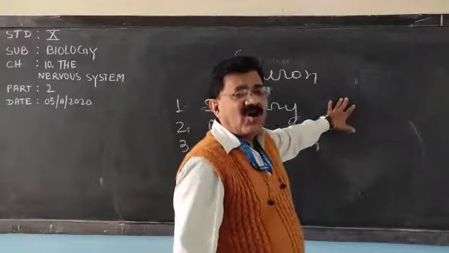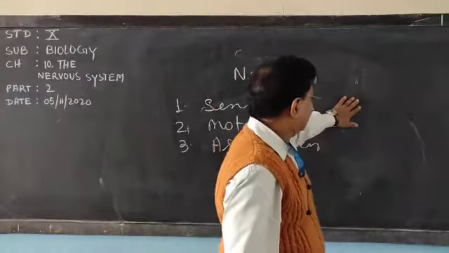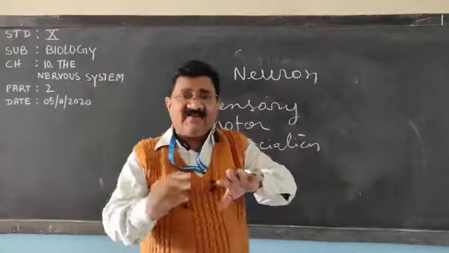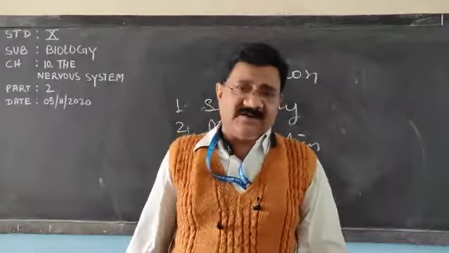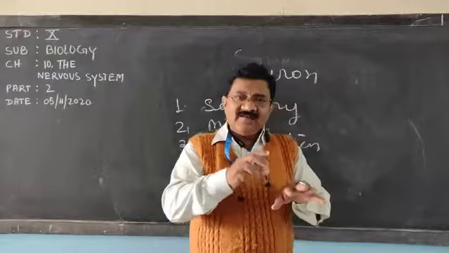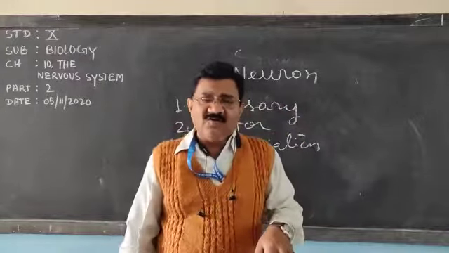So try to understand what is sensory neuron. Suppose this is a hot object and I have touched it. What will happen? As I have touched, in our skin, in our hand, we have got the thermoreceptor. This sense organ, the skin, has got the thermoreceptor.